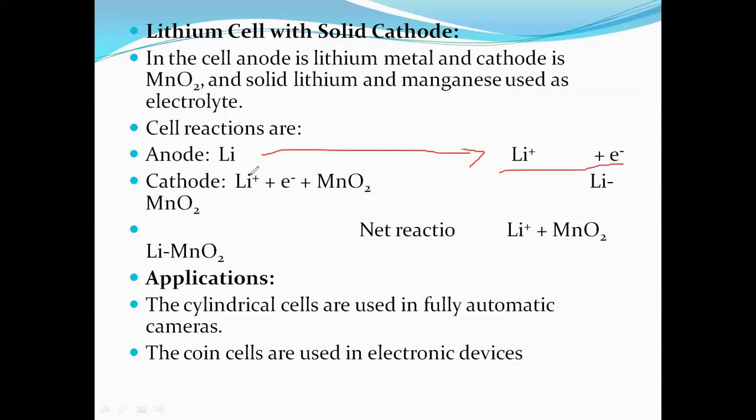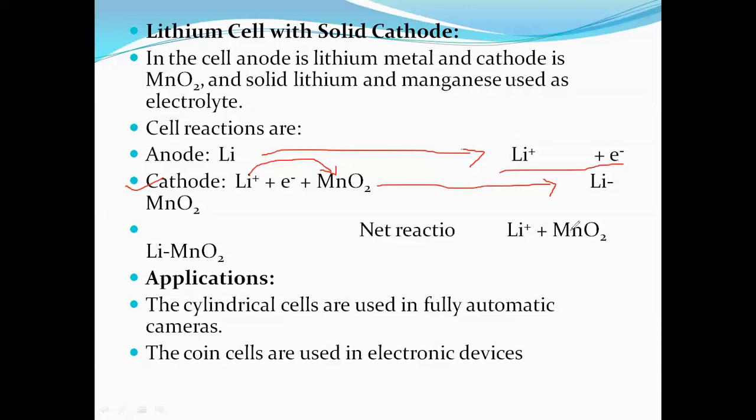Now the lithium rod is coated with MnO2, which is solid and acts as the cathode. The MnO2 gains electrons, and the gain of electrons is the reduction reaction. Loss of electrons is oxidation, and gain of electrons is reduction.